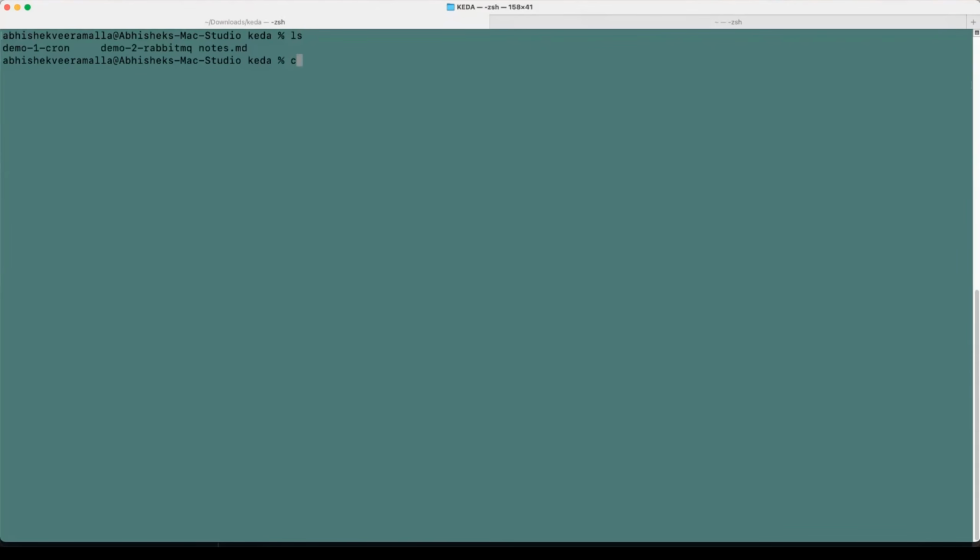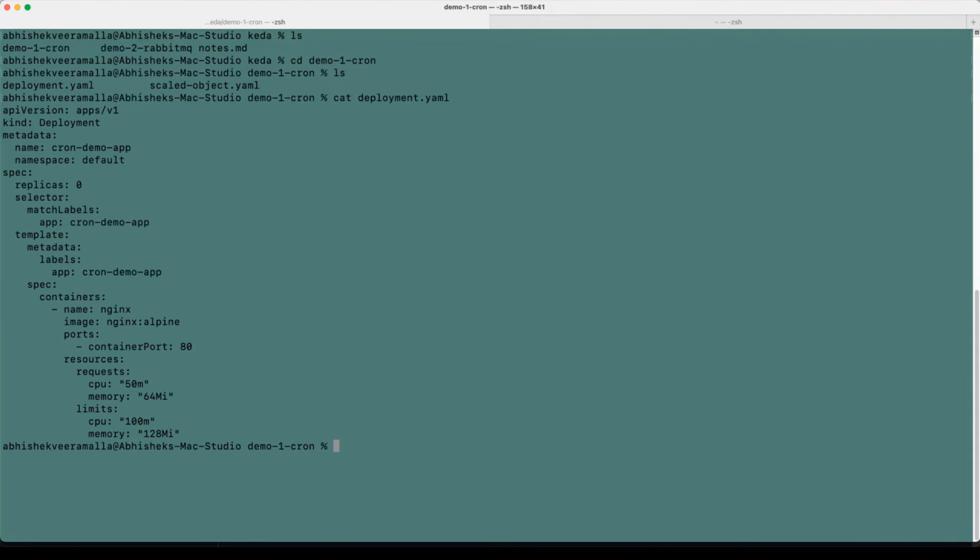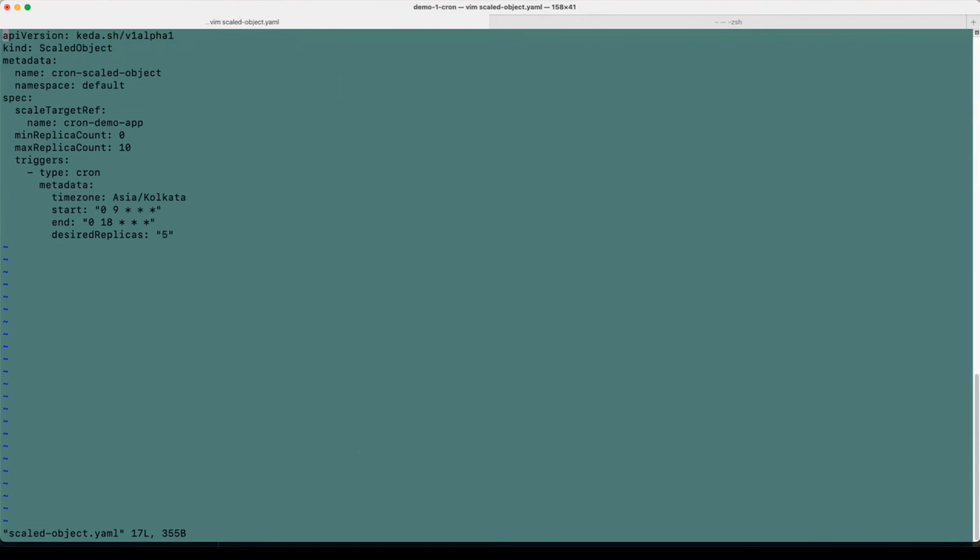Just clone the GitHub repository and switch to demo 1 cron. So here I have a deployment file. Within the deployment file, I have the deployment configuration, a simple Nginx configuration. I'll show you how you can scale up the Nginx and scale down the Nginx depending upon the cron. And that configuration I've defined in the scaledobject.yaml. This is a custom resource that you have to follow. How do you use scaling with KEDA? You have to define the scaled object.